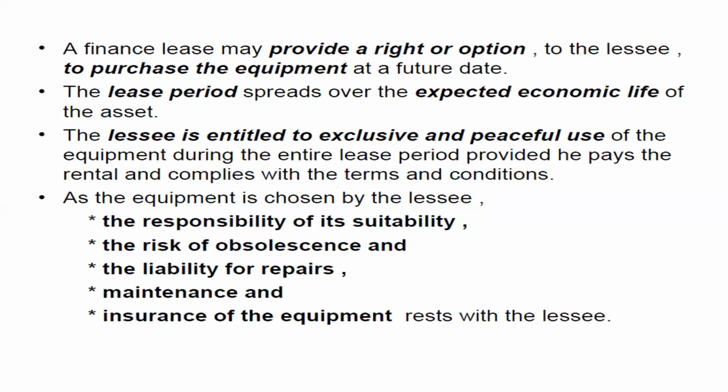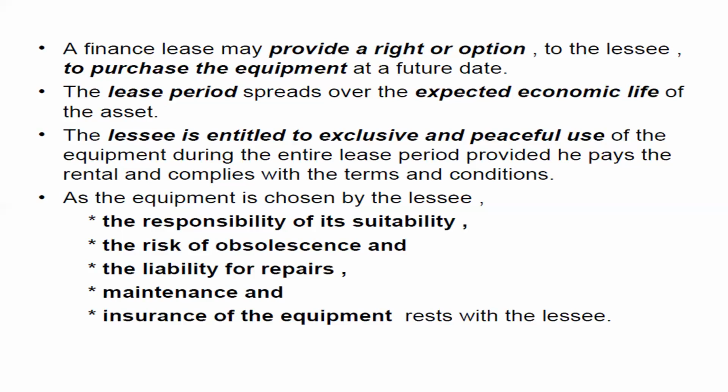So the financial organization, being the lessor, is only interested in the rents, but not interested in the asset at all. As the equipment is chosen by the lessee, the risk of obsolescence and the liability for repairs, maintenance, and insurance of the equipment rests with the lessee. This is very important. This is the ultimate difference between the operating lease and the financial lease.